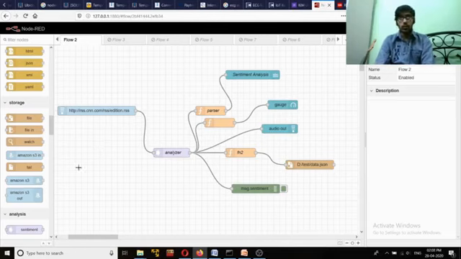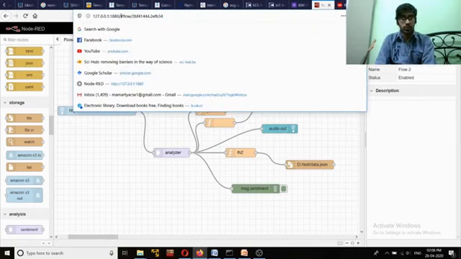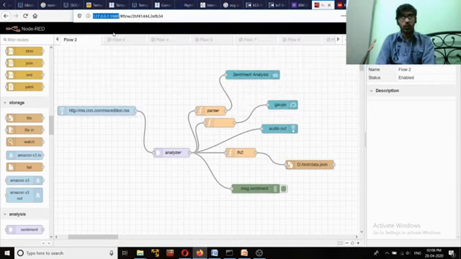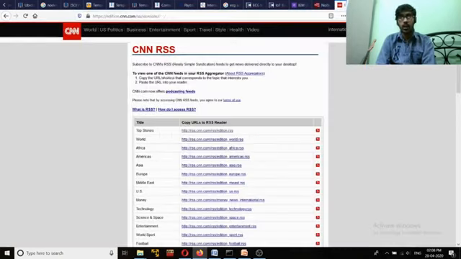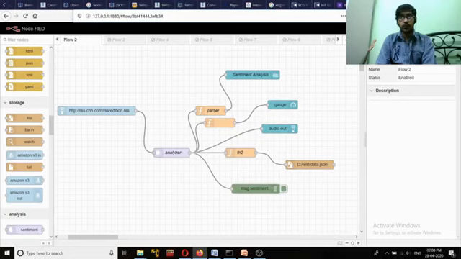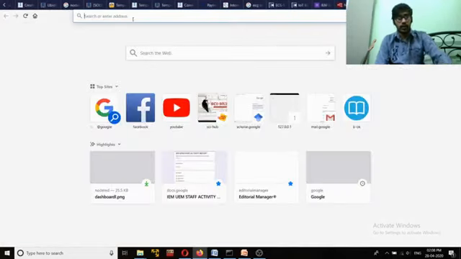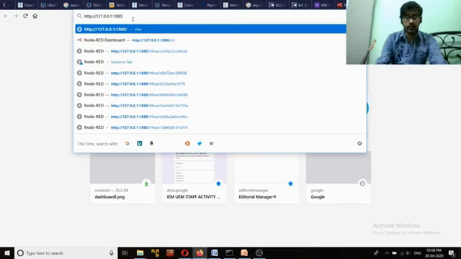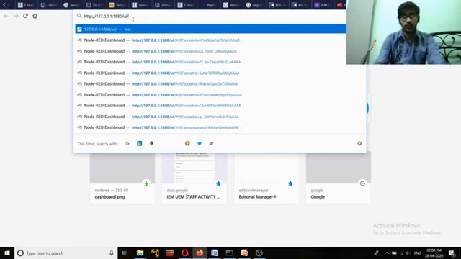Okay, so our next task, as we have deployed it, is just to see the output of this particular application. For that, what you need to do is copy this particular address, then open a new tab, just paste that address, then write slash UI slash, then press enter.